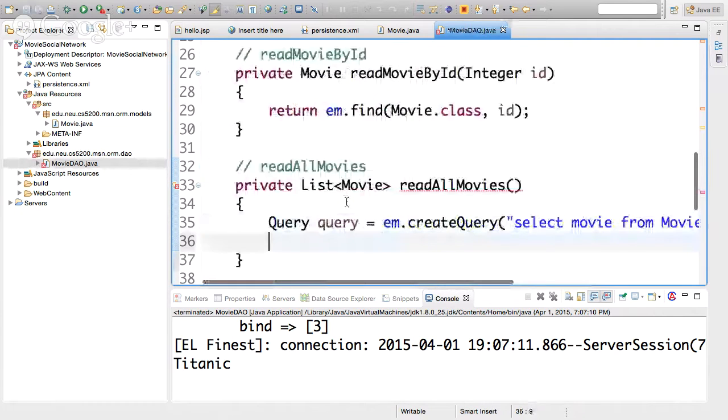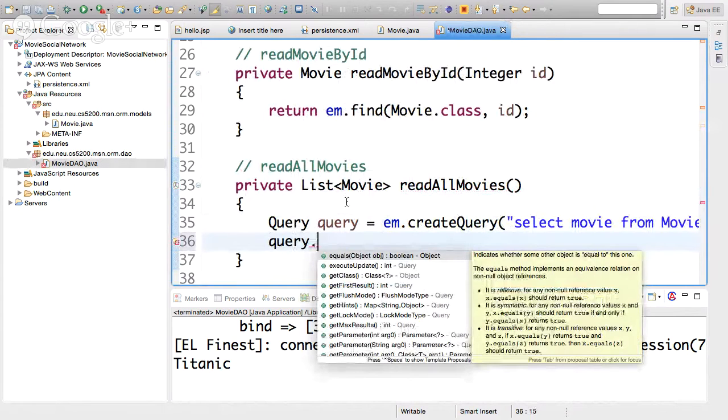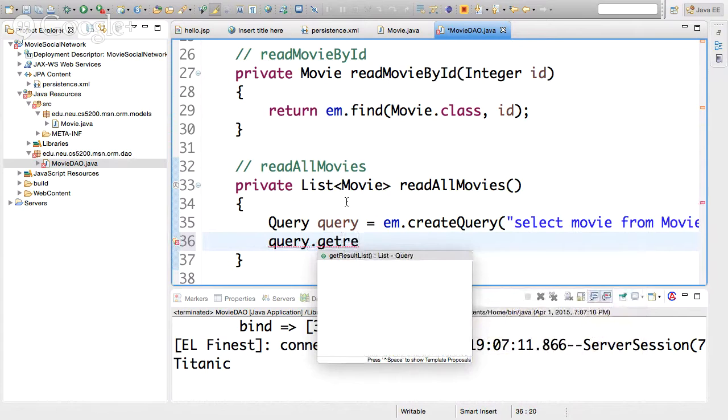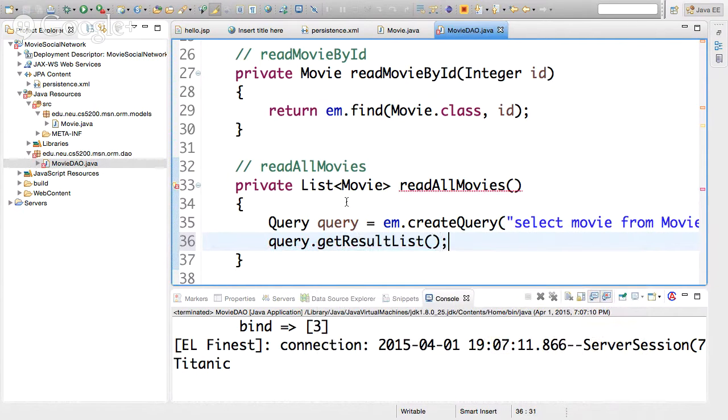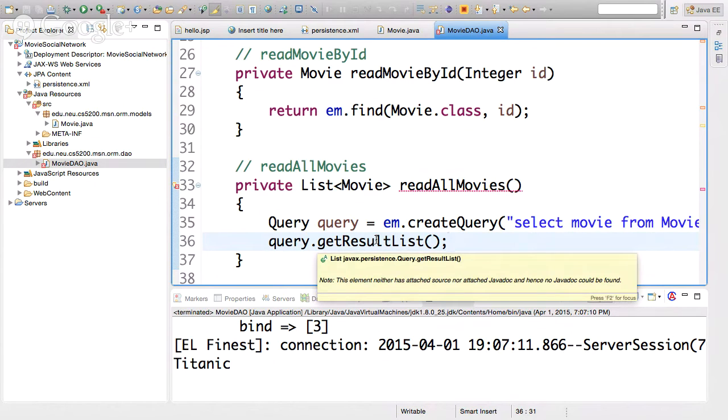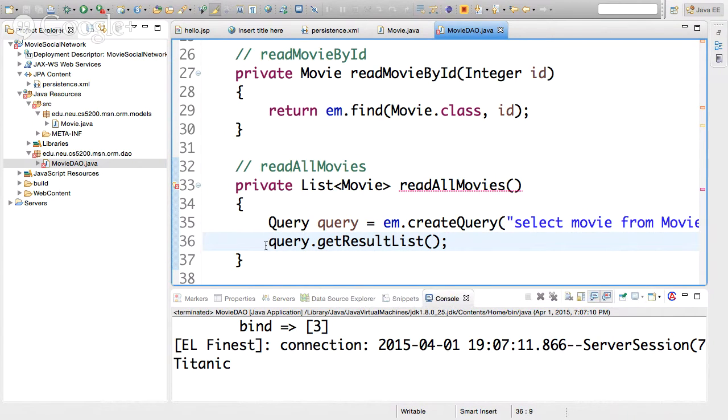And finally, what we're going to do is query. I want to execute that query, but again, we don't want to expose the fact that there's a low-level thing called SQL, or a low-level thing called a database. We're just going to say get the result list. Get result list is going to give us a list representation of executing this query. What does it return? It returns a list of objects. We're just going to cast it. We're going to say return, and we're going to cast this to list of movie.